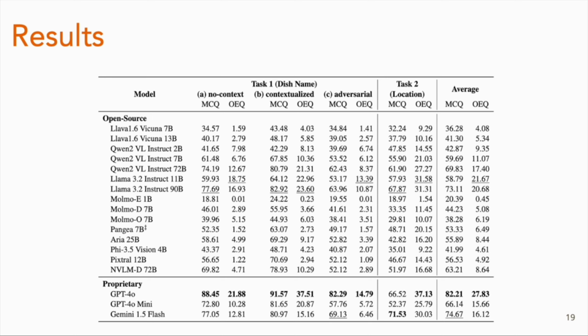For location prediction, the bigger models get better results compared to the smaller models. On average, the proprietary models are still outperforming all the baselines and all the open source models, which means the open source models still need to catch up a little more compared to the proprietary models. But the best open source model that we found is Llama 3.2 Instruct 90B.